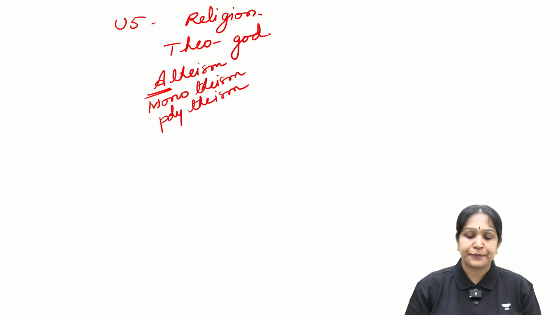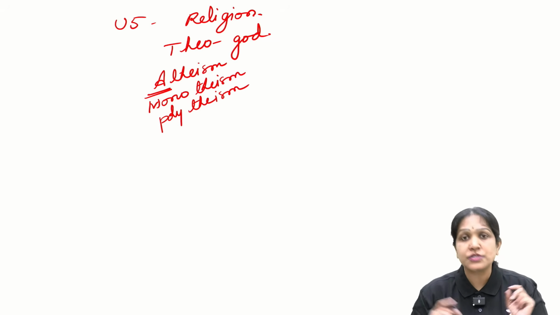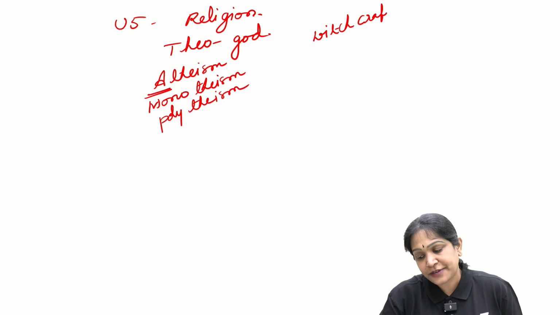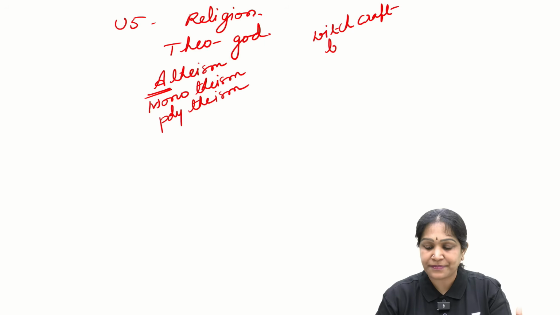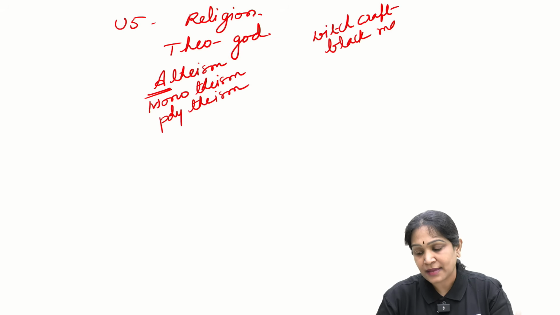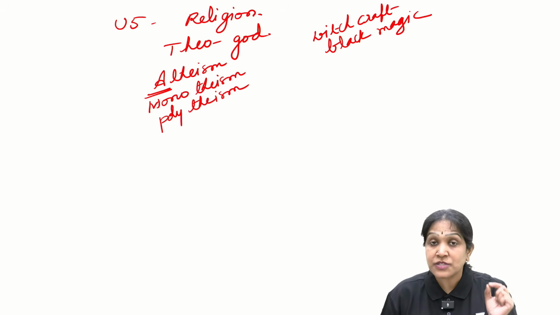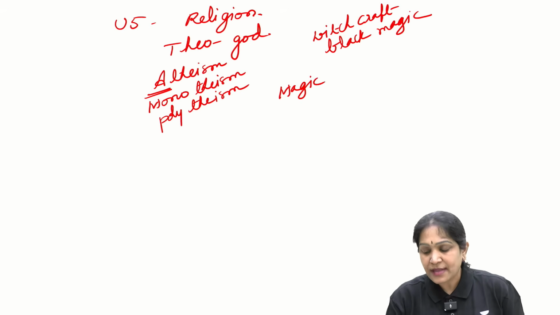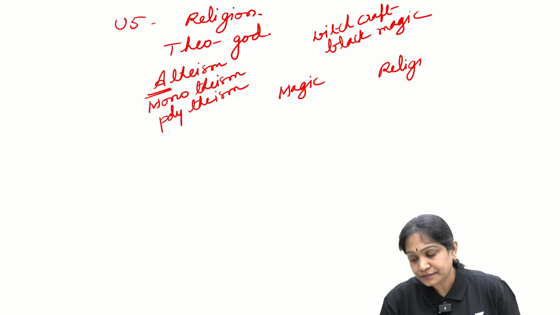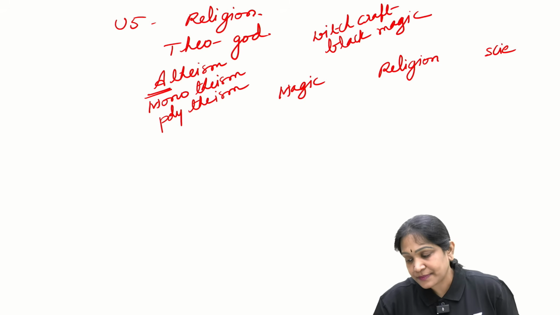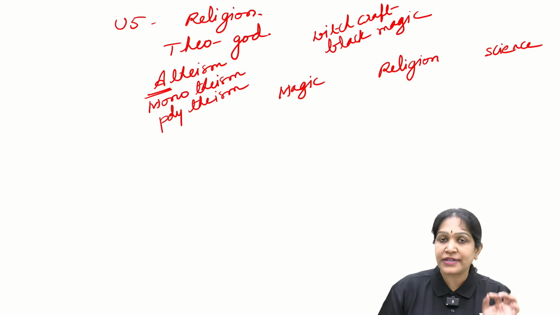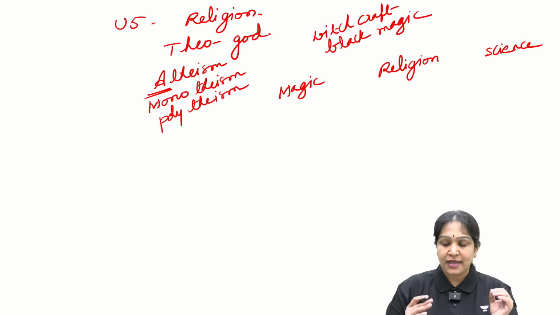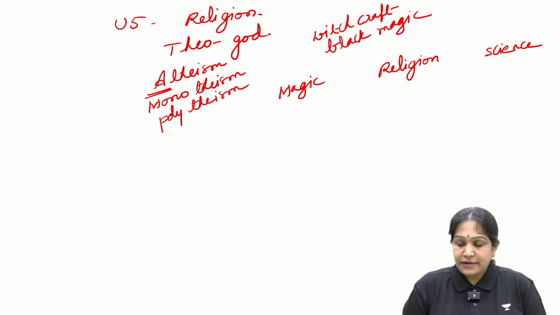Like that, in this unit we will also study witchcraft. What is witchcraft? It is something like black magic. And we will also study the difference between magic, religion and science. You try to guess what is the difference between magic, religion and science. Let me try to explain here.